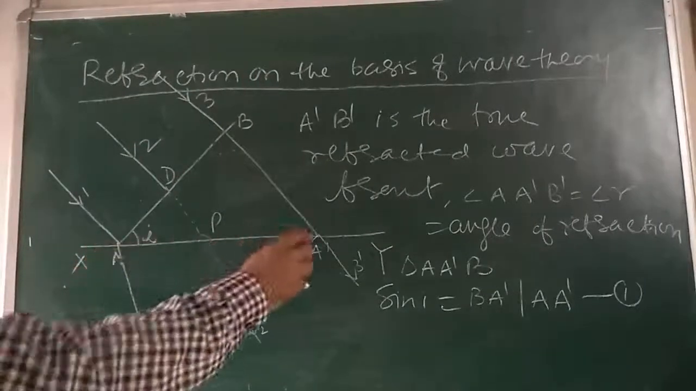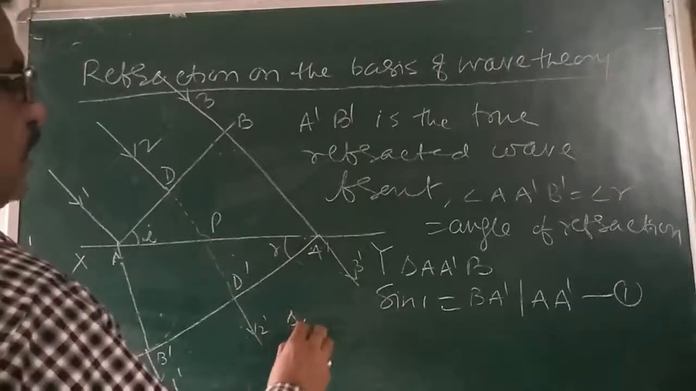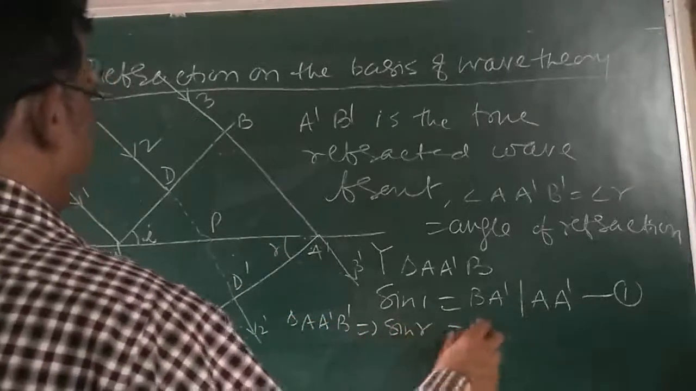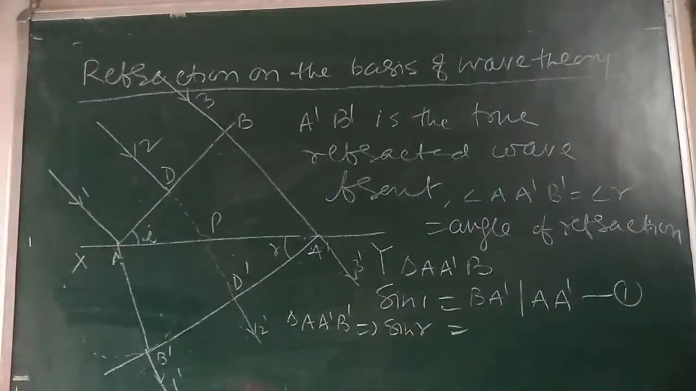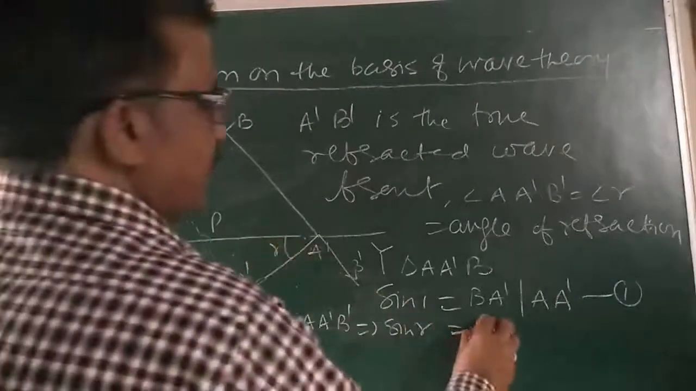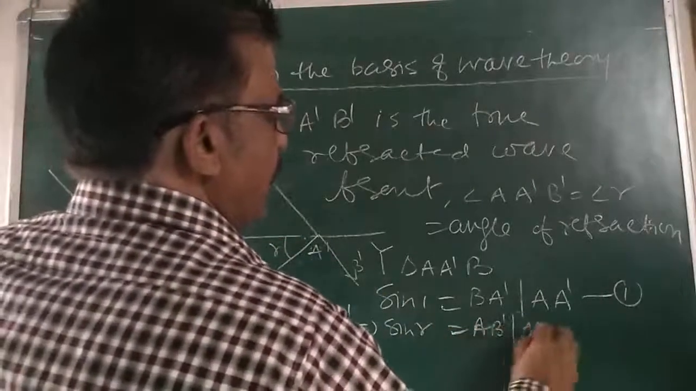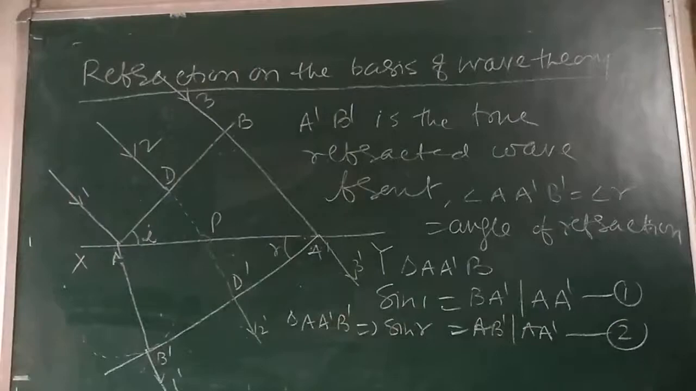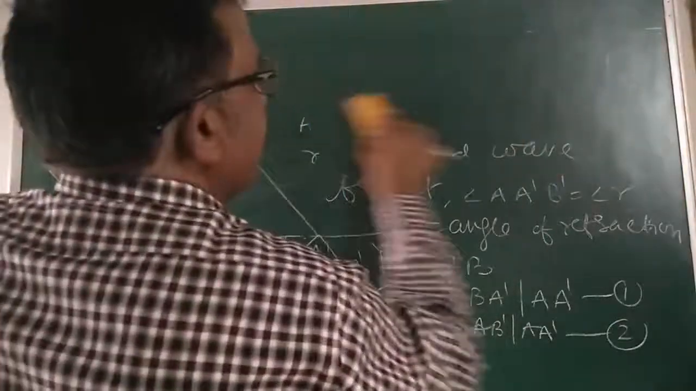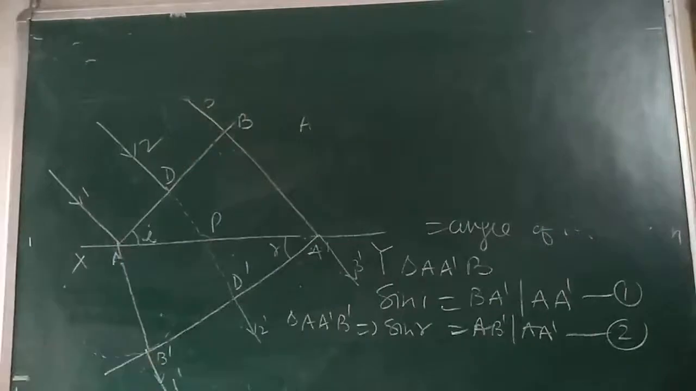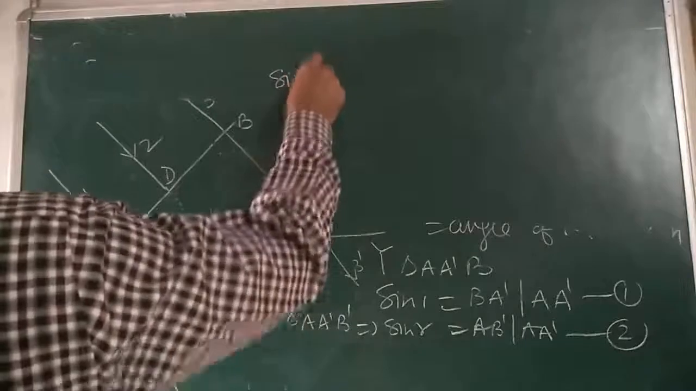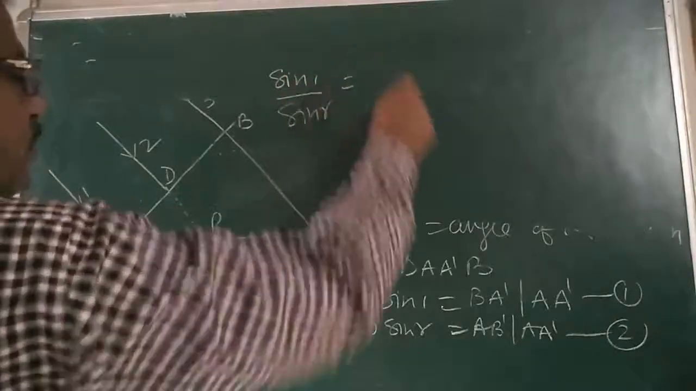Similarly, in the triangle AA'B', that is sin r. Again I can write sin r is equal to perpendicular AB' divided by AA'. This is our equation number 2. So according to these two equations, what is sin i upon sin r? Here, divide these two equations.